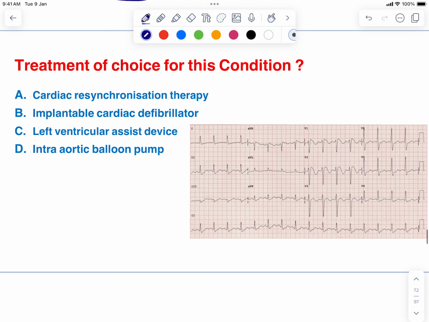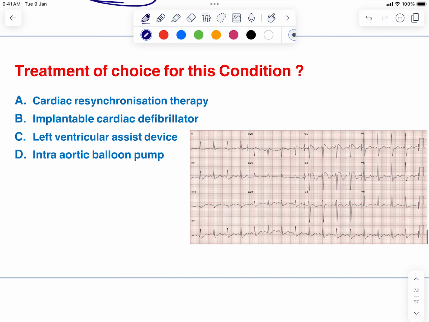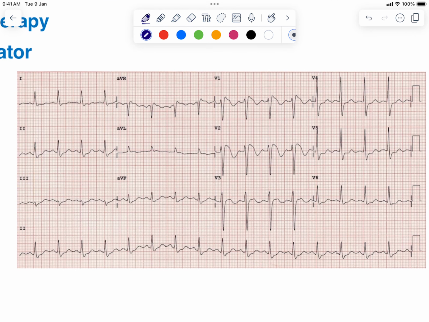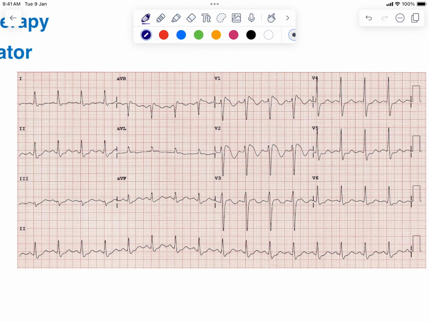Now, what is the treatment of choice for this condition? Cardiac resynchronization therapy, implantable cardioverter defibrillator, left ventricular assist device, intra-aortic balloon pump. So what is the ECG? The same ECG I have just shown you previously, that is your saddle shaped ST segment elevation, which is suggestive of Brugada syndrome.